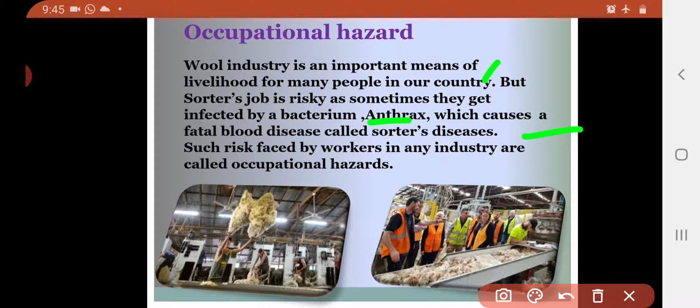Such risk faced by workers in any industry is called an occupational hazard. So we just took an example of the fiber industry. If we take any industry and a person may be attacked by any disease because of that industry, it is called an occupational hazard. I wish you got it.